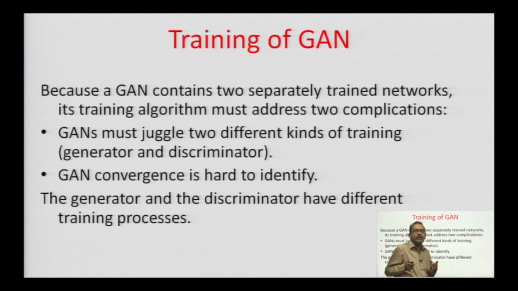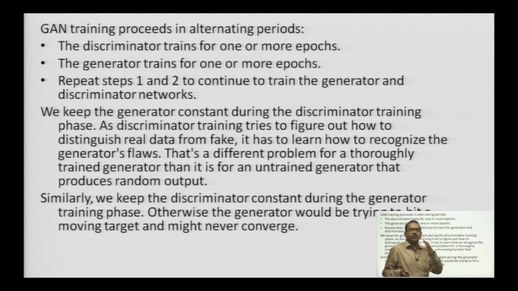So, a GAN contains two separately trained networks. Its training algorithm must address two complications. One is that GANs must juggle two different kinds of training, generator and discriminator, and the other is that GAN convergence is hard to identify. The generator and the discriminator have different training processes. Generator training and discriminator training do not happen simultaneously. When one happens, the other stops, and when that one happens, this one stops, because it works on back propagation. This output goes as input for the other network, so when that is getting trained, this does not get trained.